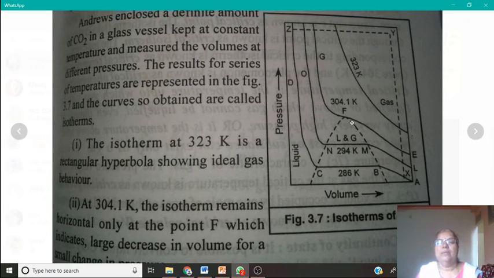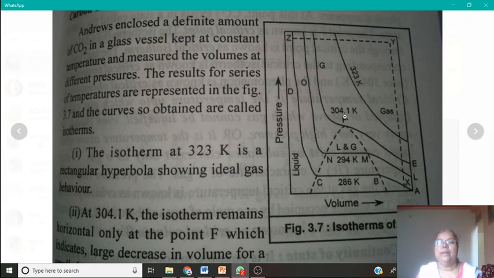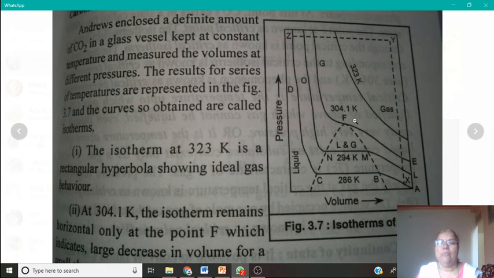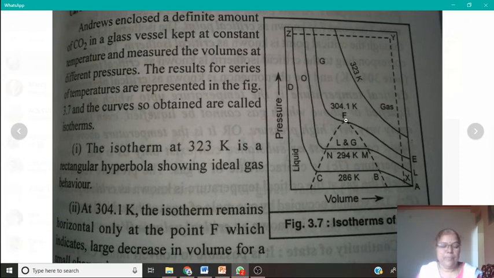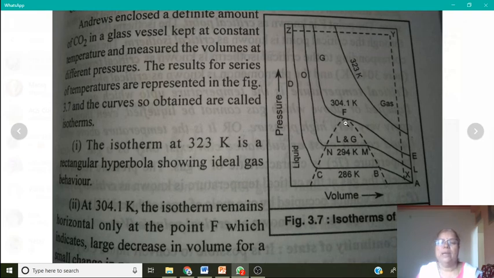I repeat, in this case of isotherms of CO2, the temperature 304.1 is the critical temperature. It is defined as the temperature up to which gas can be liquefied.